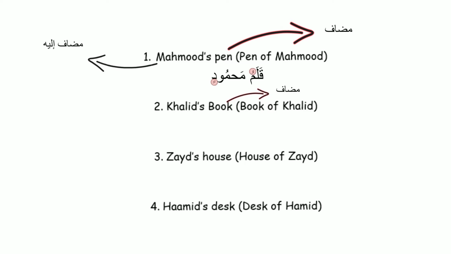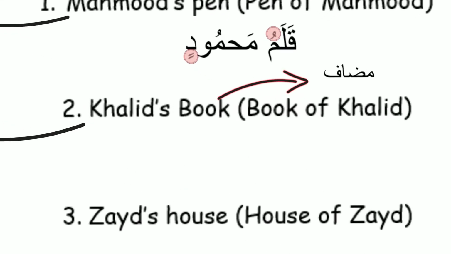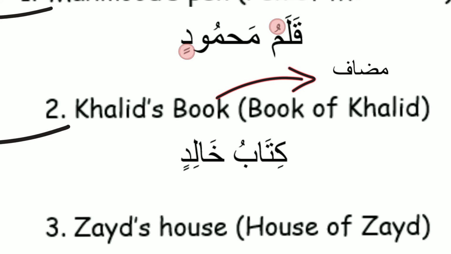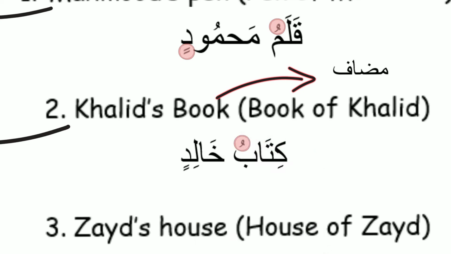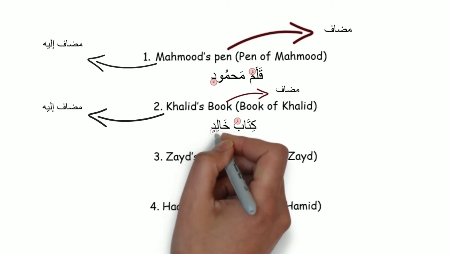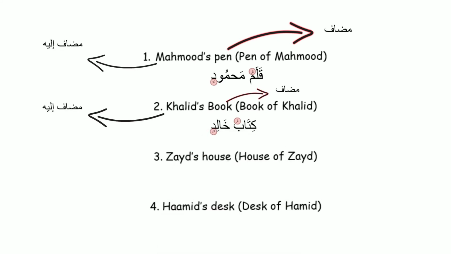Let's look at the second example, Khalid's book. In this example, we know that the book is the mudaf, so we translate book into Arabic as kitab, and we know Khalid is Khalid. So the mudaf gets a dhamma, so it becomes kitabu, and Khalid gets two kasra, kitabu Khalidin. Zayd's house. What do you think will be the Arabic for Zayd's house? Pause it and have a go yourself.